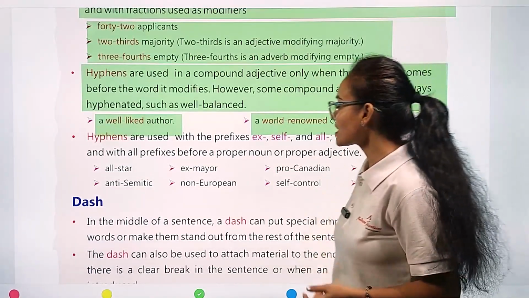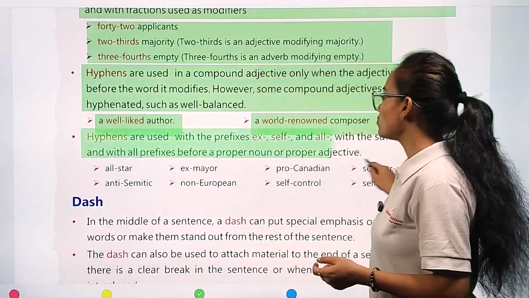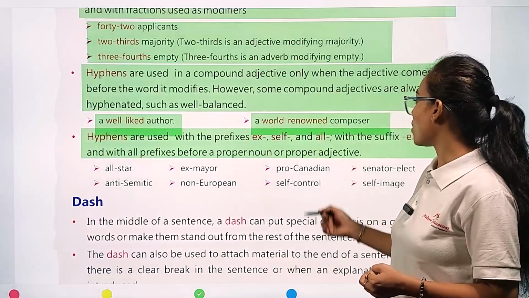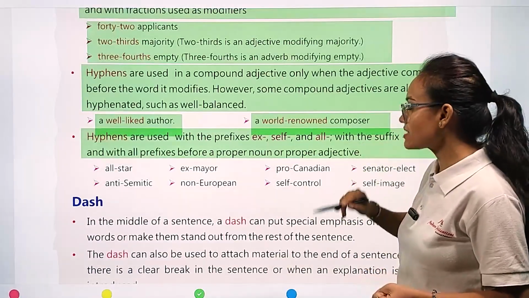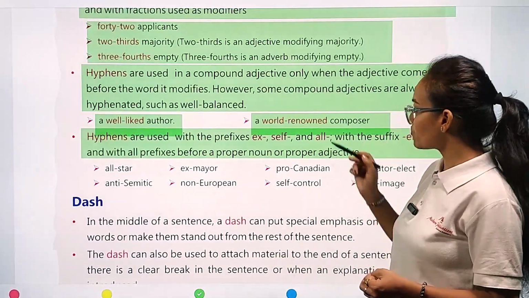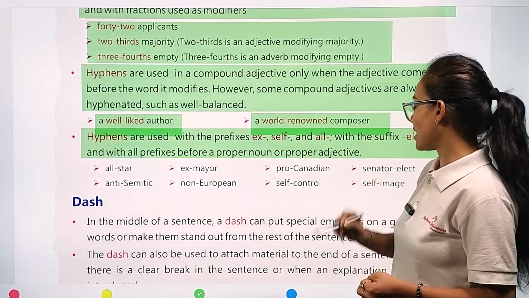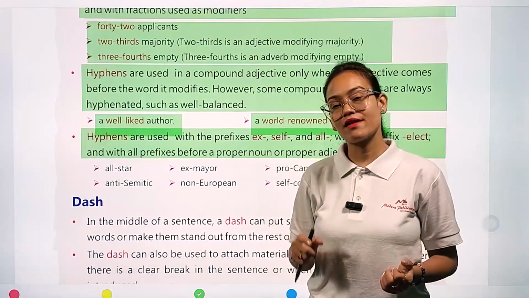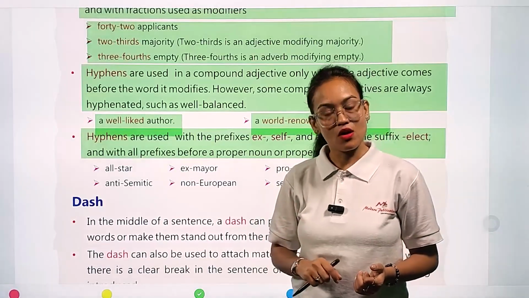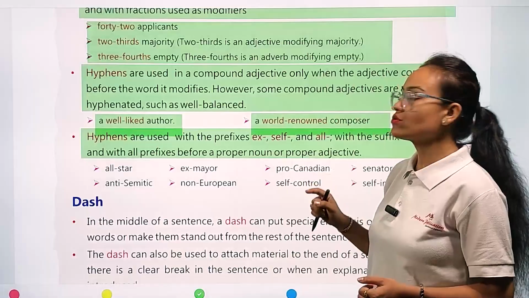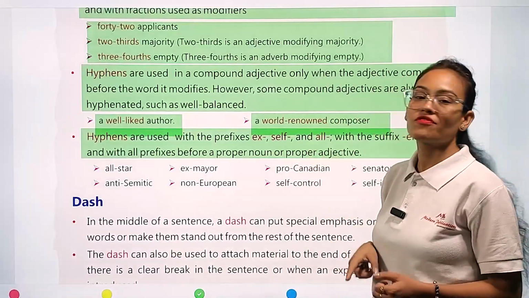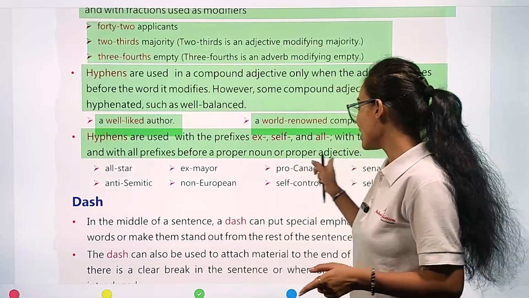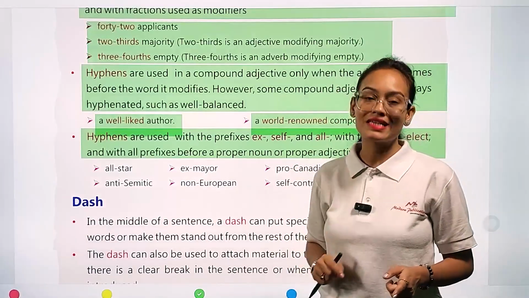Then hyphens are used with the prefixes ex, self, and all, with the suffix elect, and with all prefixes before a proper noun or a proper adjective. Hyphens can be used in the case of prefixes or in the case of suffixes, and they are also used with any prefix written before the noun or adjective word in the sentence.